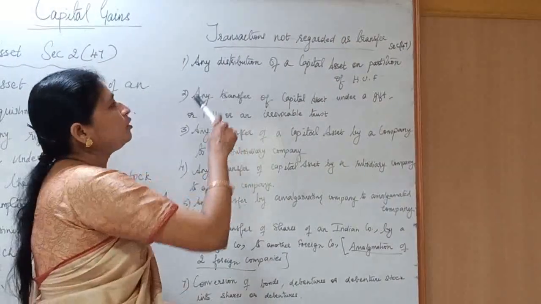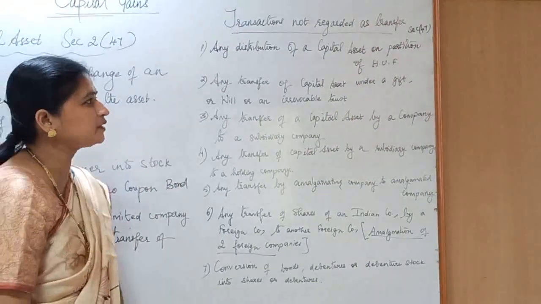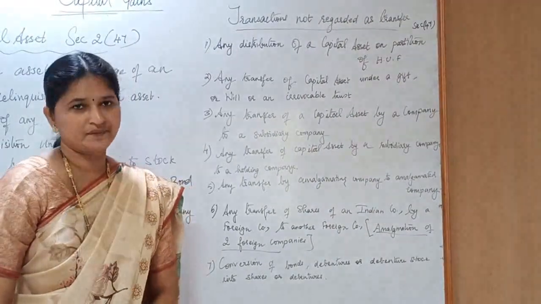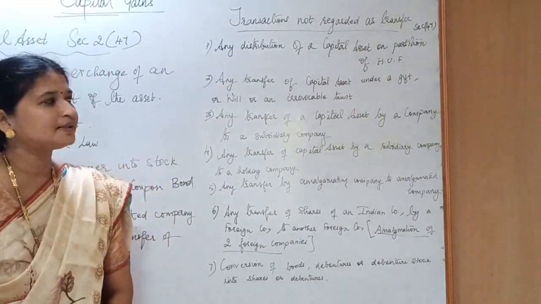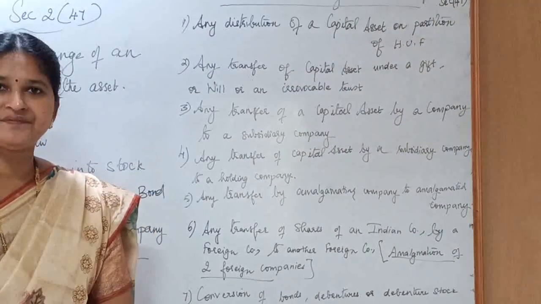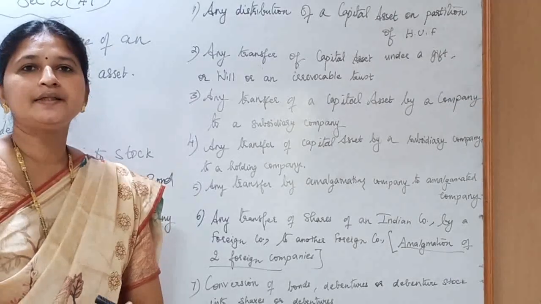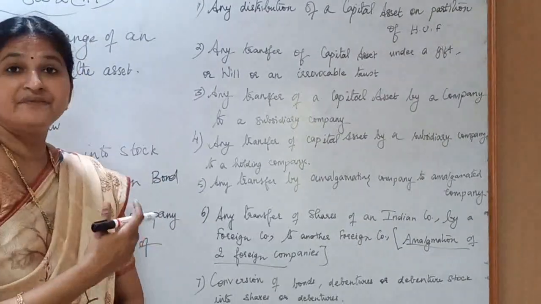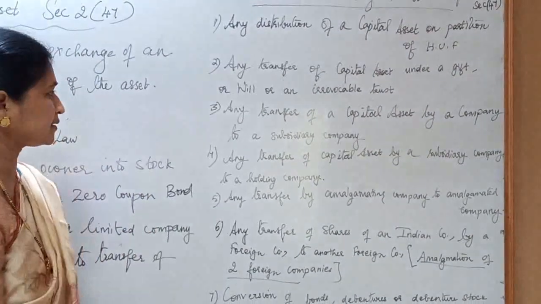Let us now look at the transactions that are not regarded as transfer as per Section 47. First is any distribution of a capital asset on partition of a Hindu undivided family. Any transfer of capital asset under a gift or will or an irrevocable trust.